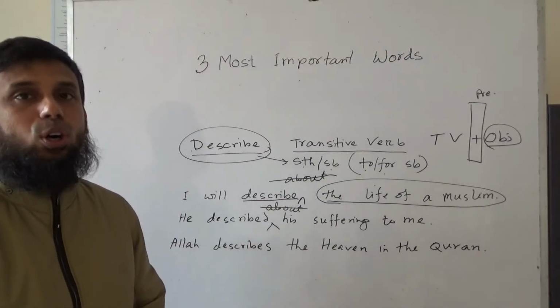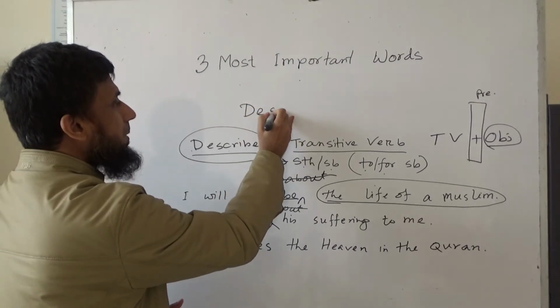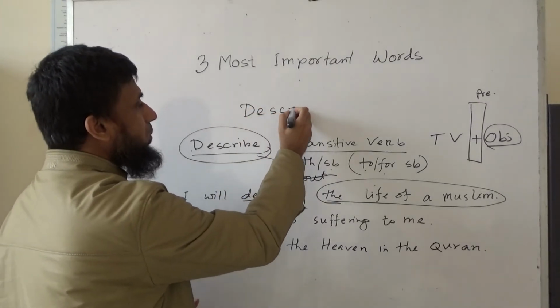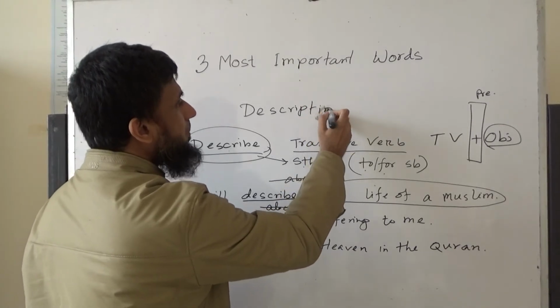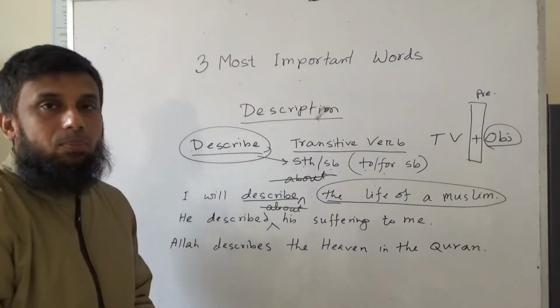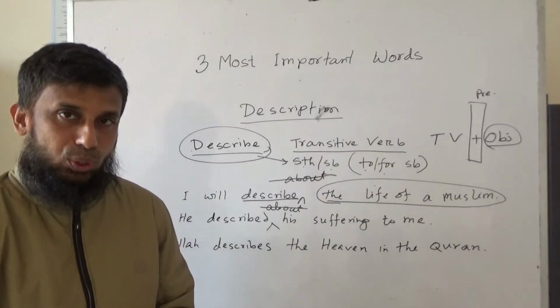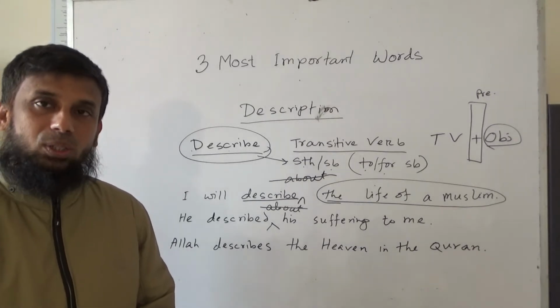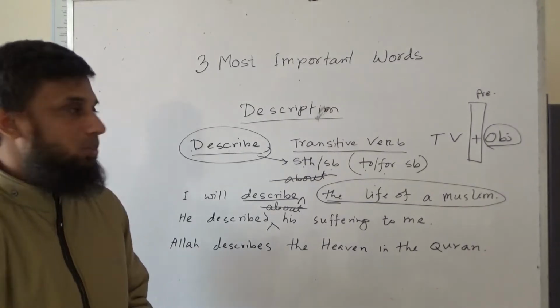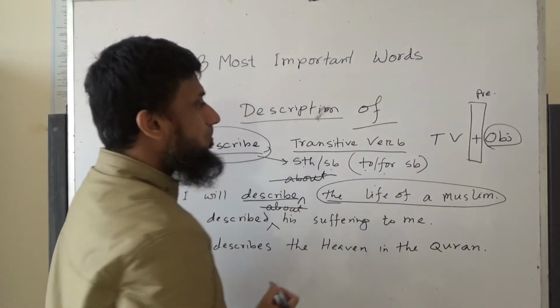Another important form of describe, which is a noun form and is commonly used, is description. We find that after description many students use about, but even after the noun form of describe, that is description, there is no about. You can use another preposition: description of something.